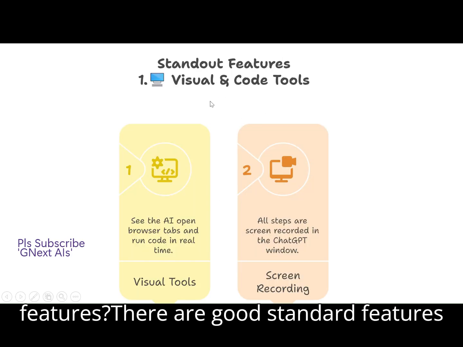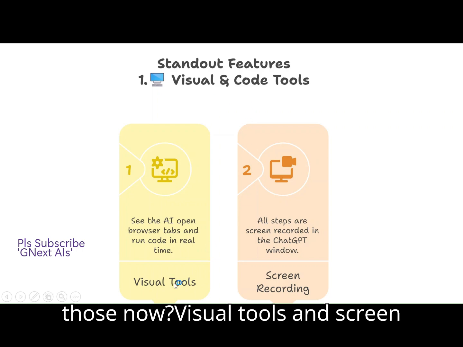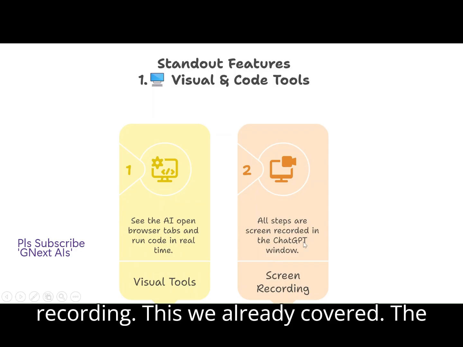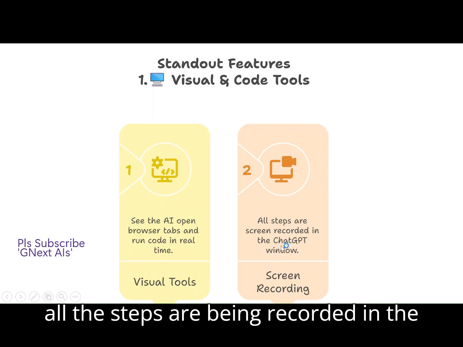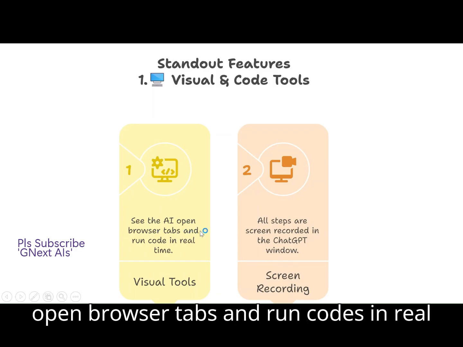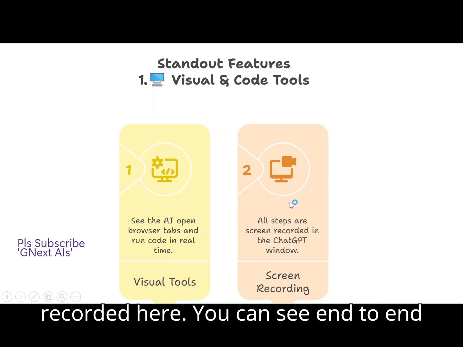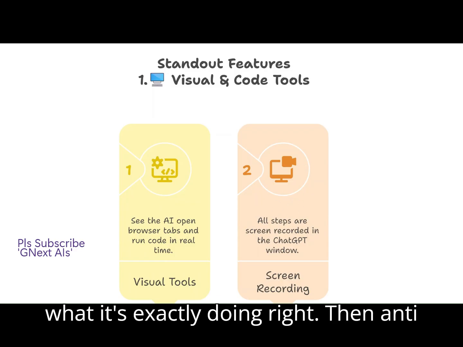Then, what are the standout features? There are good standout features in this particular AI agent. So what are those? Now, visual tools and screen recording, this we already covered. All the steps are being recorded in the ChatGPT window. Then see all AI open browser tabs and run code in real time. The same thing, it is recorded here. You can see end to end what it's exactly doing, right?